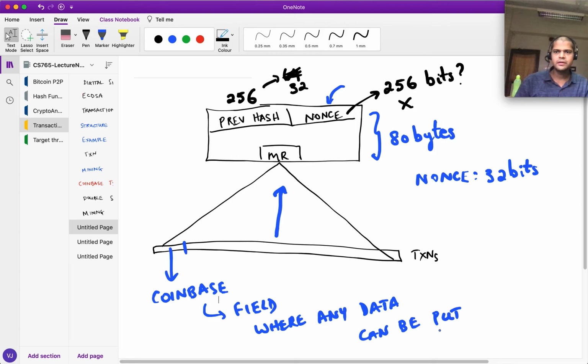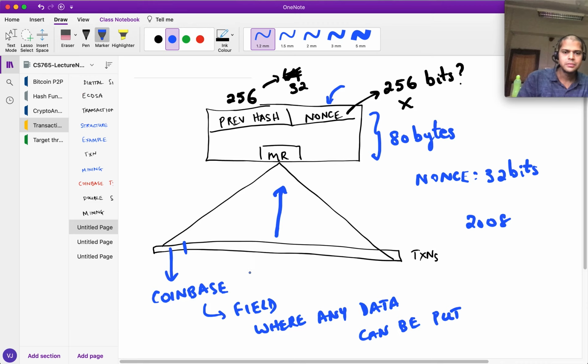In fact, in the first block in Bitcoin, Satoshi had put a famous statement in the Coinbase in one of these fields, saying that there was this 2008 banking crisis, and he had put in an interesting comment about that. Pretty much he was insinuating that we can't trust the banks, so we need some sort of an alternative like what he was creating, like Bitcoin. So he had used this Coinbase field for that.